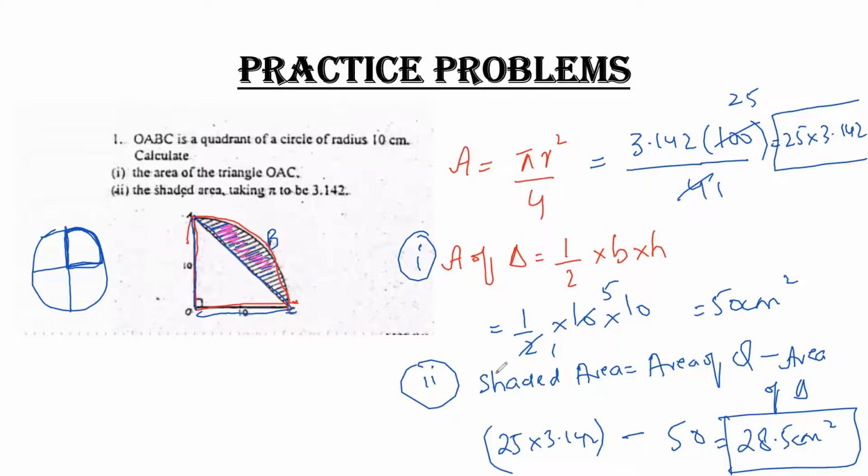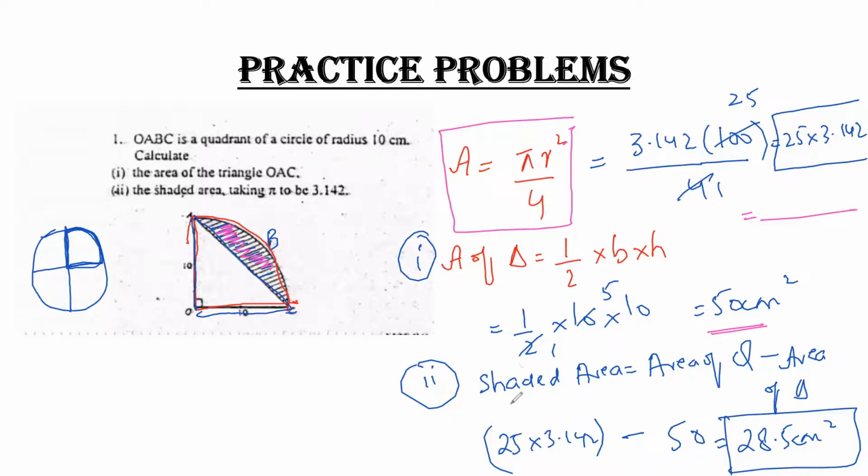Now the formula for area of a quadrant I knew, this is the formula for area of a quadrant, which, since we have discussed it before, is area equals pi r square upon 4. The value of pi is 3.142, r is 10, so 10 square is 100, divided by 4 is 25, into 3.142. After calculation you will get your answer. So you have the area of a quadrant. The area of a triangle we have calculated in the beginning, which is 50 centimeter square.